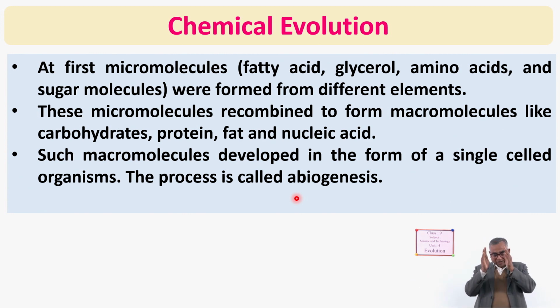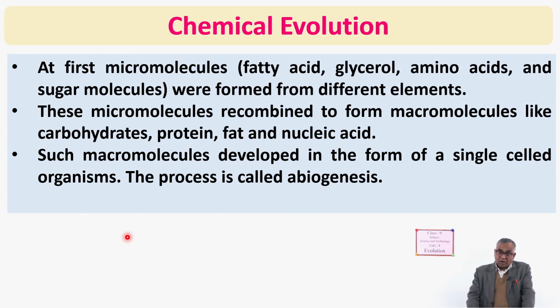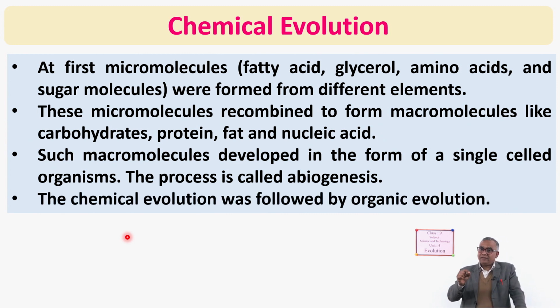Living beings were not originated from living beings, but they were originated from what? Non-living beings. Again, it supported what? Origin of living beings from non-living beings. That means the spontaneous generation theory is supported by it. Okay. The modern concept is also supporting the spontaneous generation theory. And from this chemical evolution, after that what started? Organic evolution, because the first life was formed.